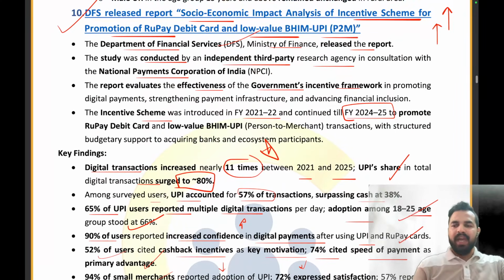So it is quite a data heavy report, but yes, we have covered it in a very different manner. So what is the name of the organization which has released this report? That is the Department of Financial Services under the Ministry of Finance, and this report was done in consultation with the NPCI. Clear? The scheme for the promotion of rupee debit card and low value BHIM UPI was launched for the period of 2021-2022 to 2024-2025. This time period is very important, which can be asked in the exam.